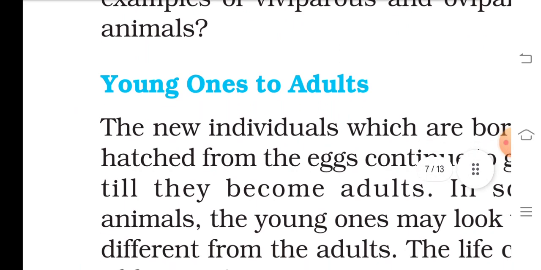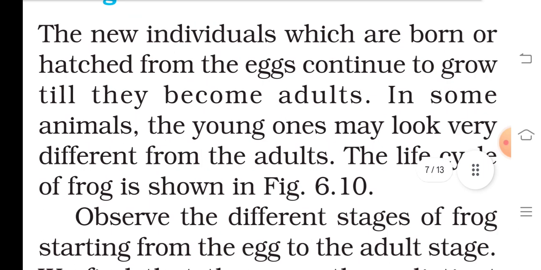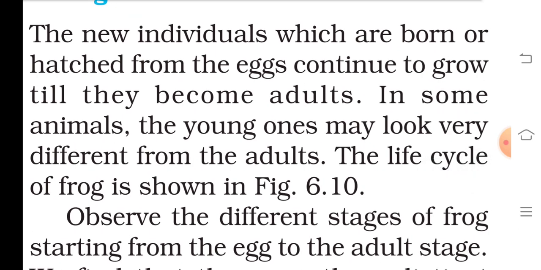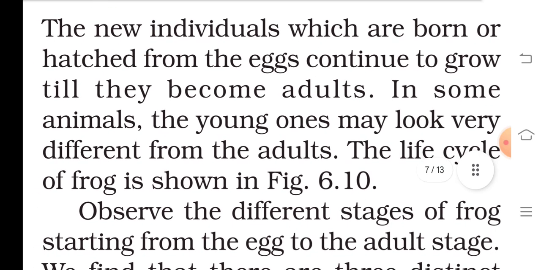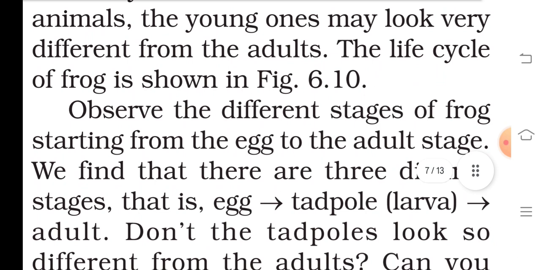Young ones to adults. The new individuals which are born or hatch from eggs continue to grow till they become adults. In some animals, the young ones may look very different from the adult. The life cycle of a frog is shown in figure 6.10.